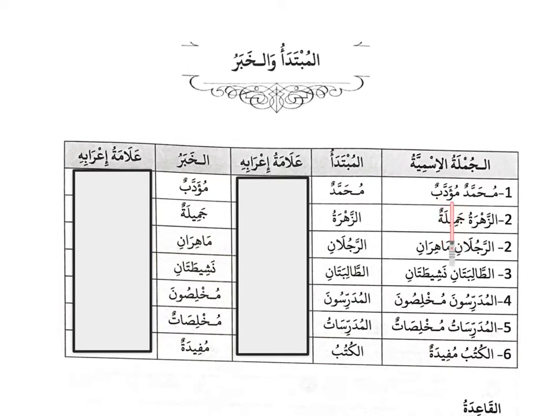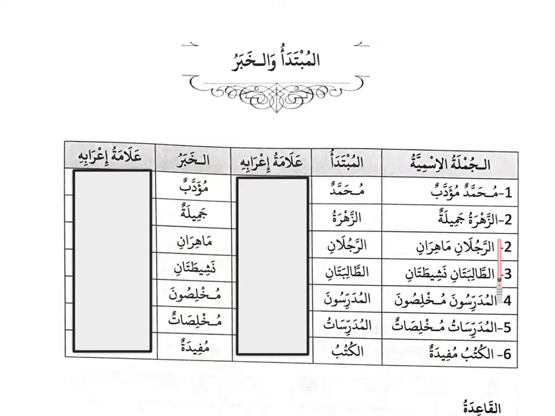Muhammad is polite. In English, we use the verb to be, is or are, but in Arabic, there is no word for is or are. So you just say Muhammad is what? Muhammad is mu'addab. And mu'addab here is the word that explains about Muhammad. So this is what we call al-khabar, or the predicate. So this is a complete sentence where you have al-mubtada and al-khabar.